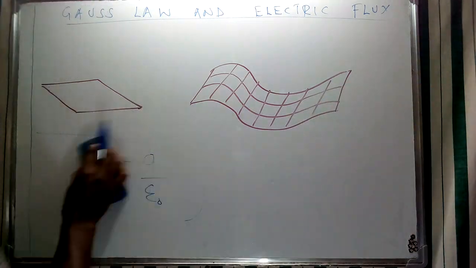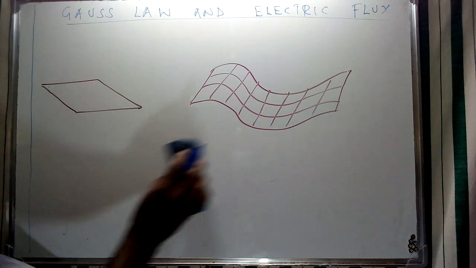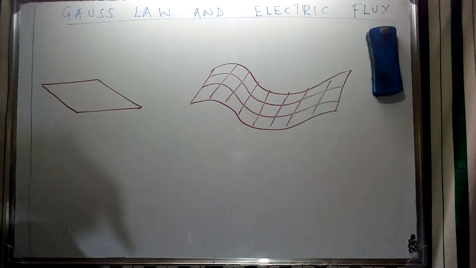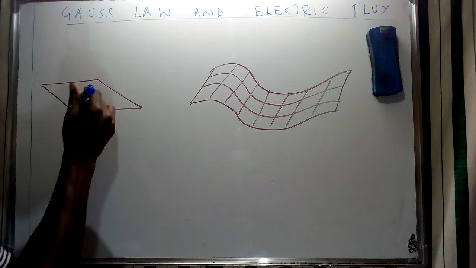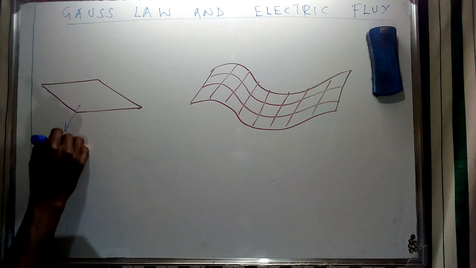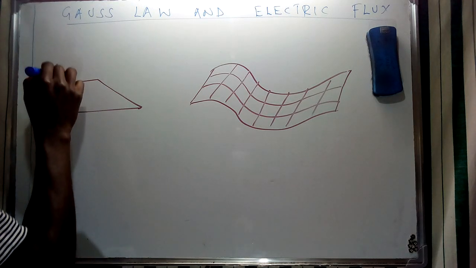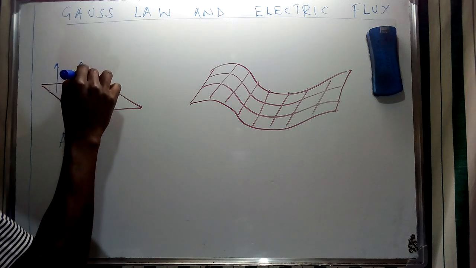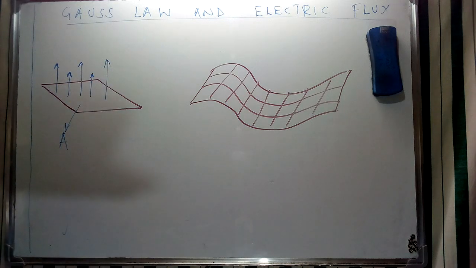Having said that, I'm going to use this illustration to try to create that figurative illustration I've talked about, specifically on the concept of electric flux. The concept of electric flux basically involves what we call this specific surface. Let's give the area of this surface as A, and then we are going to consider the number of vectors which represent the electric field lines that are passing through this specific surface. And this is going to create what we refer to as electric flux.